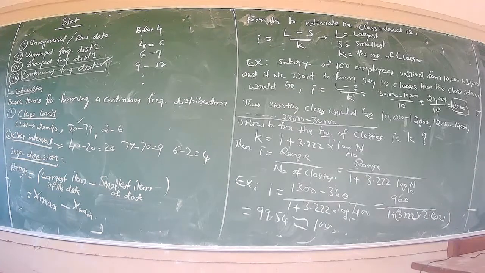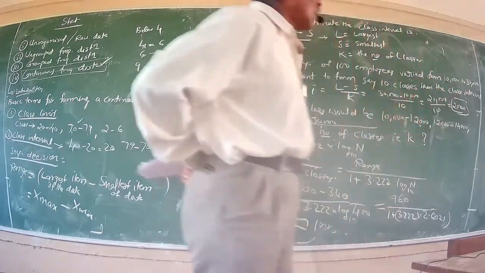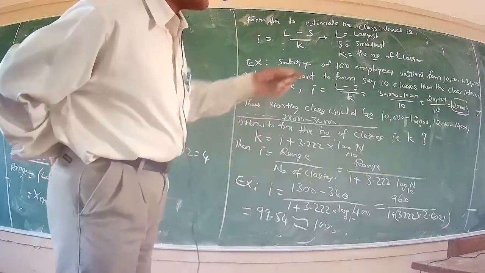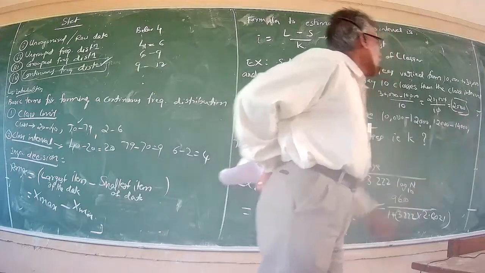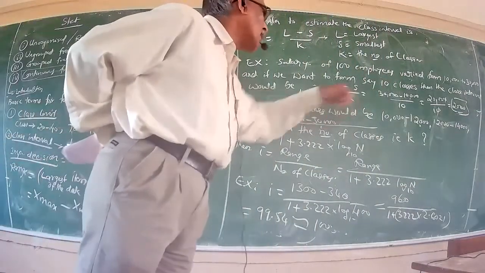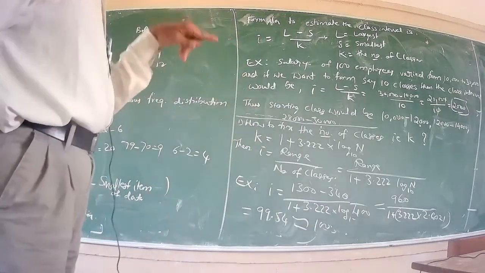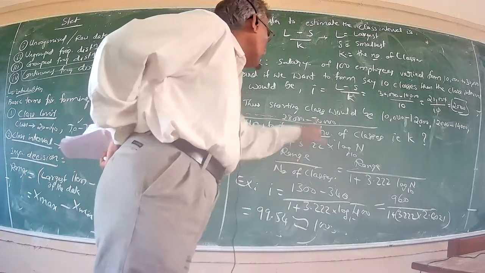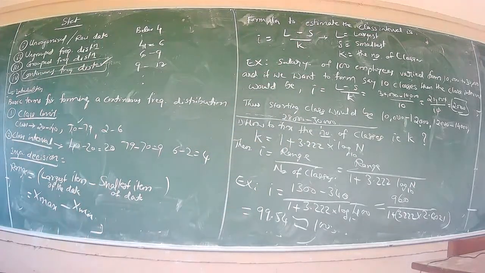So the lower limit of the starting class should be 10,000, because the data varies from 10,000 to 30,000, as already given. So starting with 10,000, with a difference of 2,000, the classes would be 10,000 to 12,000, 12,000 to 14,000, 14,000 to 16,000, etc., up to 28,000 to 30,000, because 30,000 is the largest value in the data.